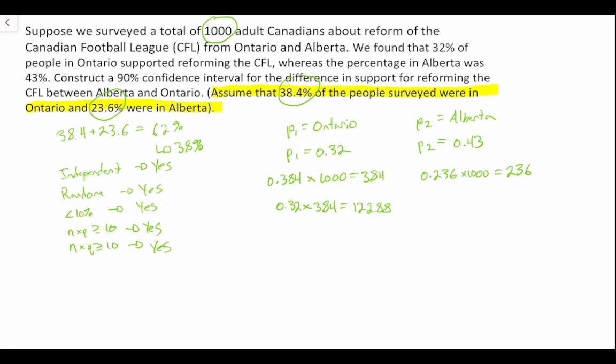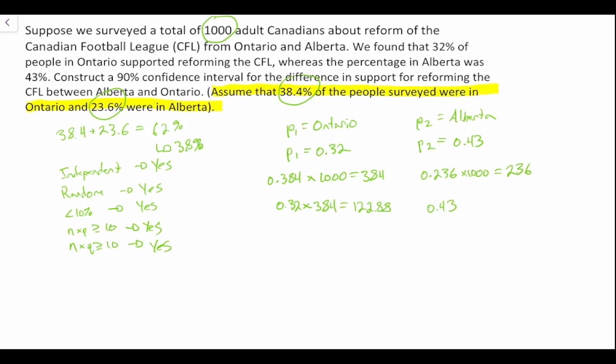And we can take 0.43, that's our value for P that we identified right here, times 236. 0.43 times 236 is equal to 101.48, so we'll just say yes and yes.